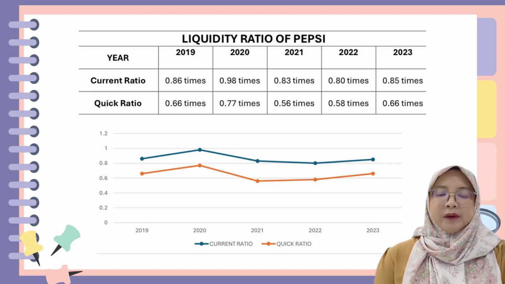For the previous 5 years, Pepsi has maintained an unfavorable liquidity ratio. The current ratio and quick ratio are both less than 1. The company's capacity to resolve short-term debt was exceedingly challenging due to its inadequate inventory and cash position. It showed the company was unable to settle its current liabilities due to the shortage of liquid assets it possesses.